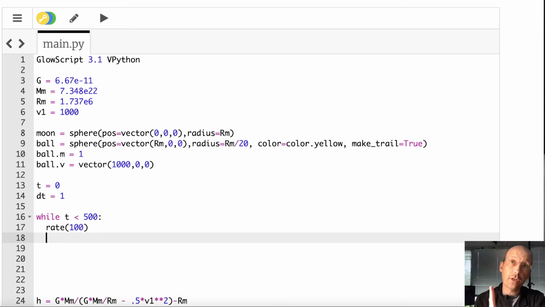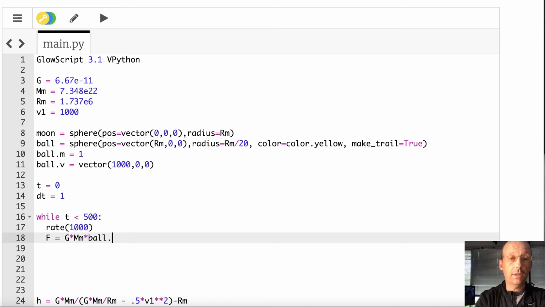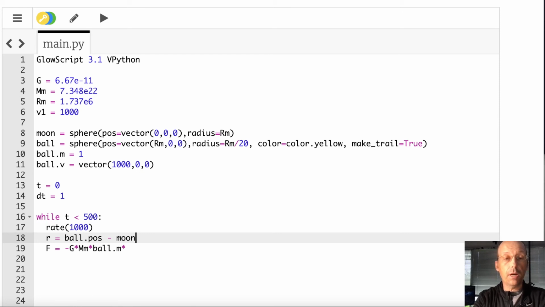Okay, so the first thing I'm going to do is to calculate the gravitational force on the ball as a vector. So I'm going to say F equals G times mass of the moon times the ball's mass, ball dot m, times r hat, negative. Let's do this. R equals ball.pos minus moon.pos.